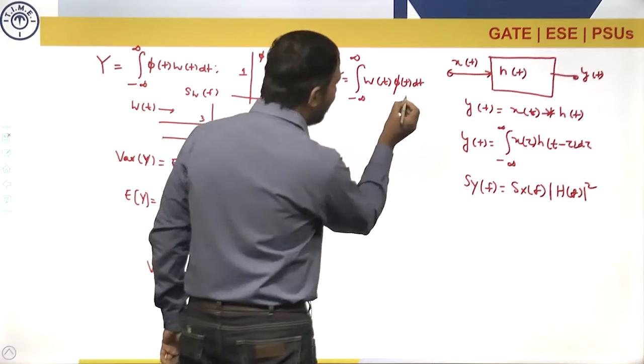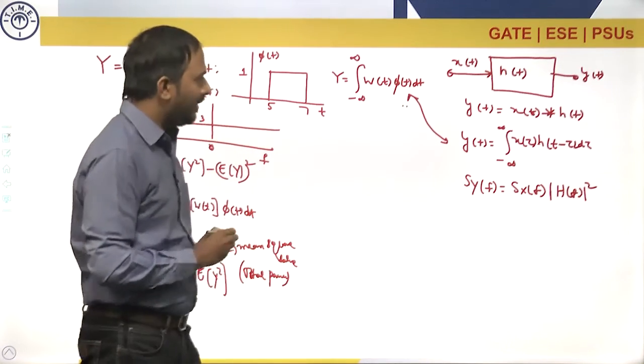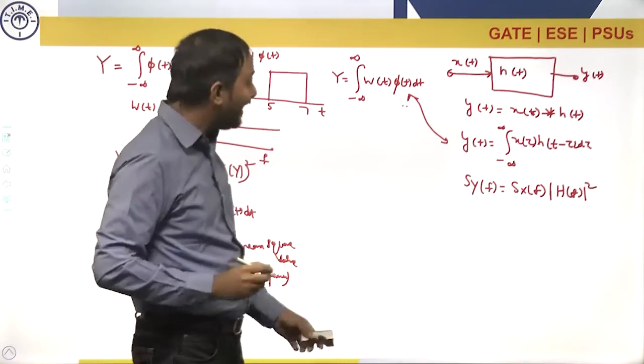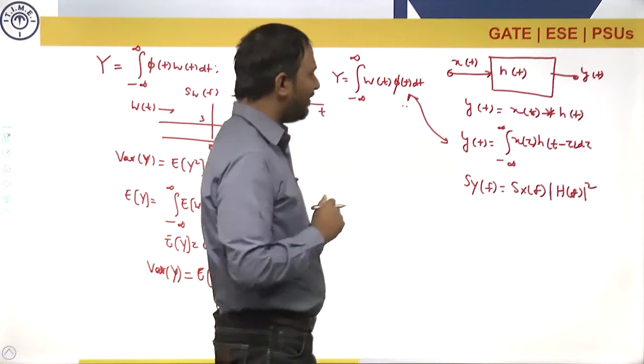Now if you look at these two expressions, they resemble each other. Here the independent variable is tau, whereas here it is t. What is the difference?